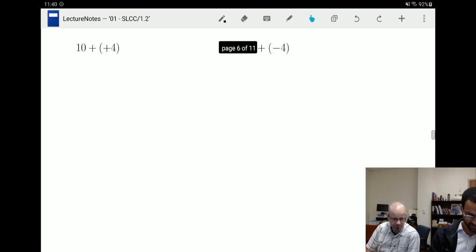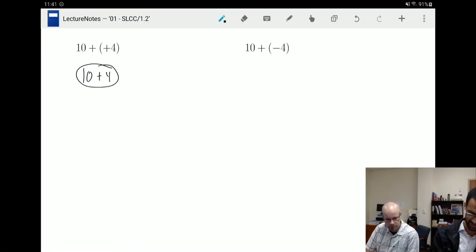Okay. Let's talk about double signs. This only really pops up if you're trying to work through a problem, like you're substituting a number in. We're not doing that just quite yet, but in case that were to happen in the future, this is how we can handle it. I like to think about it in terms of opposites and negatives. So the first one's easy. 10 plus positive 4 is the same thing as just adding 4. So that's 14. No issues there.